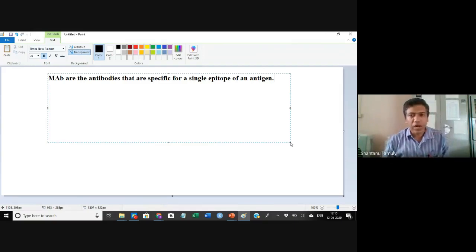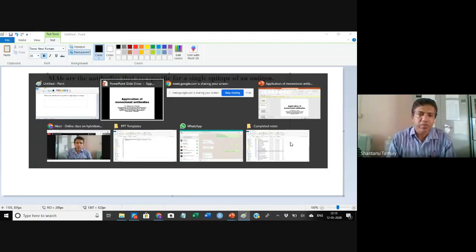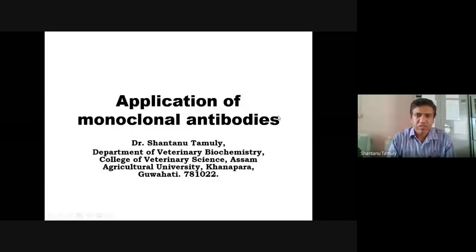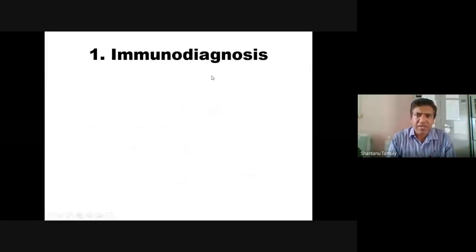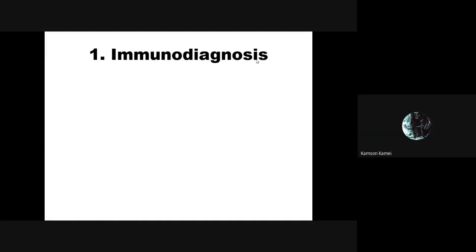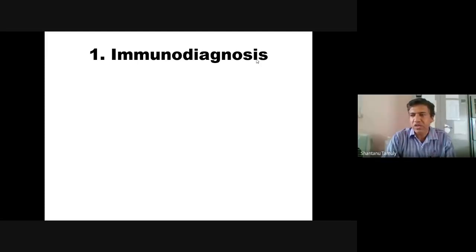Now we need to discuss why we use the monoclonal antibody and what the applications are. The first application is immunodiagnosis. Immunodiagnosis means diagnosis of a disease or detection of a disease-causing organism using an immunological method.